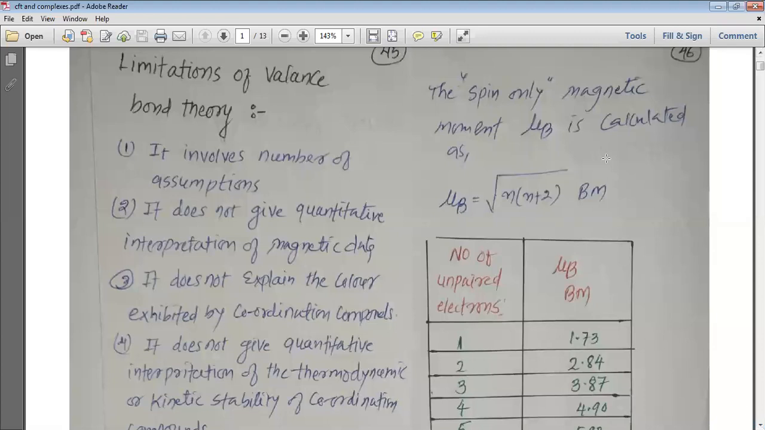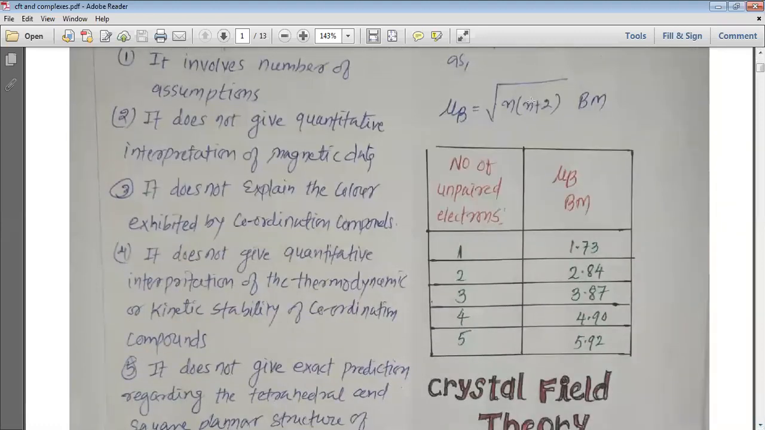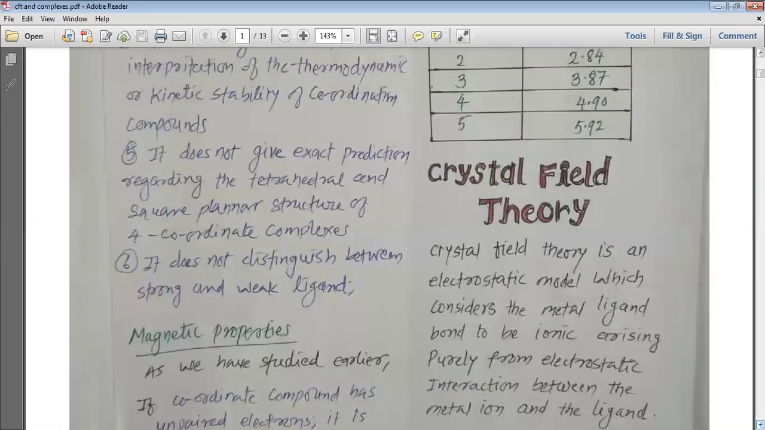If a compound is paramagnetic in nature, the spin only magnetic moment can be calculated, that is depending upon the number of unpaired electrons. If the number of unpaired electrons is 1, mu is equal to 1.73. If the number of electrons is 2, it is 2.84. If it is 3, then it is 3.87 Bohr magneton. If it is 4, then the mu will be 4.90 BM. And if the number of unpaired electrons is 5, then mu would be 5.92.